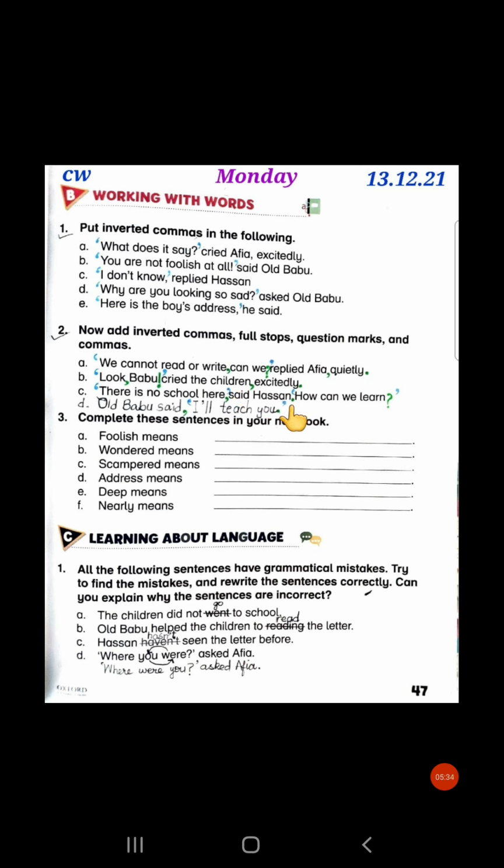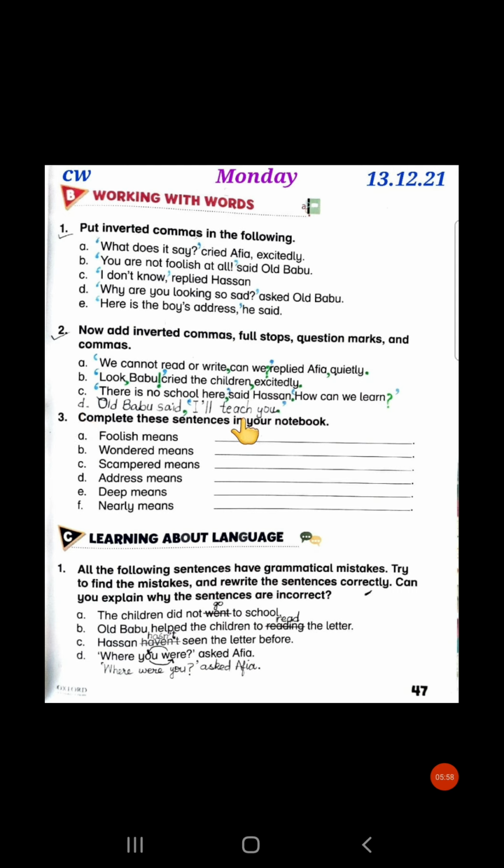After Hassan you will add a full stop. And what is the next sentence delivered by Hassan? How can we learn? As you can see, it is a question beginning with how. So we have to add a question mark first and then close the inverted commas. Inverted commas will be open here before H and then closed here after the question mark.